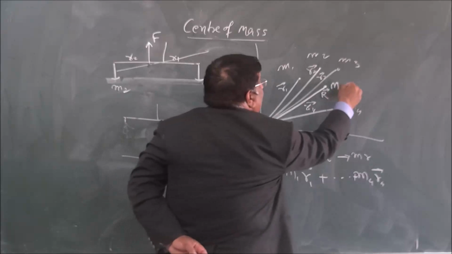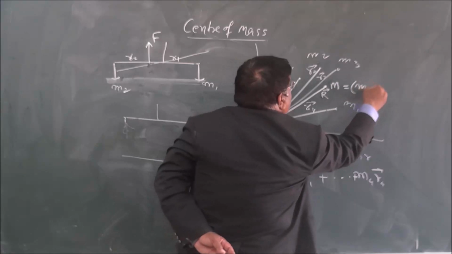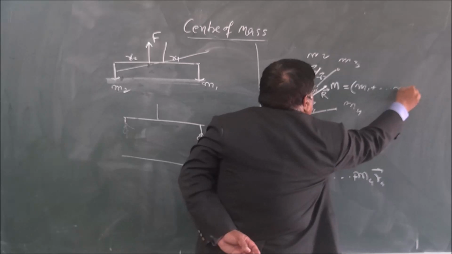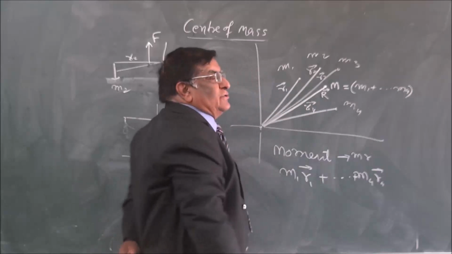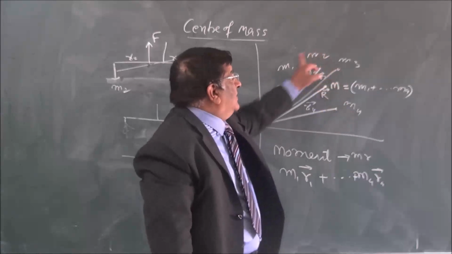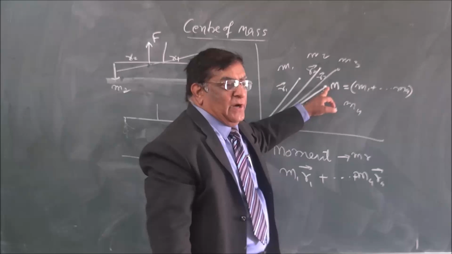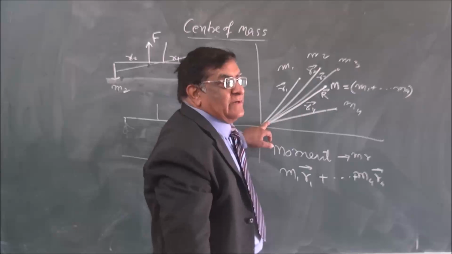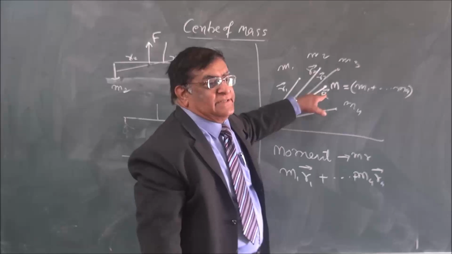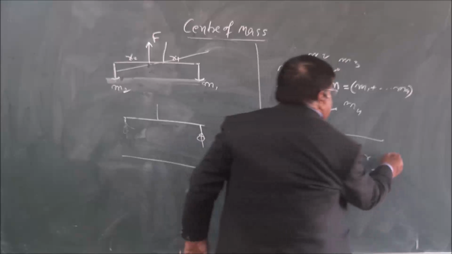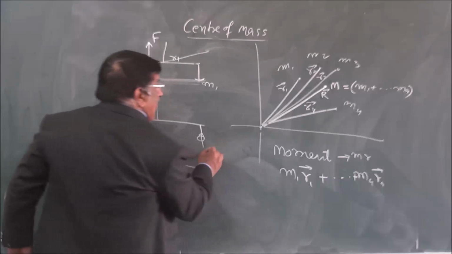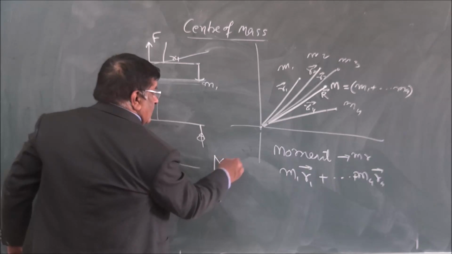M, and this M is equal to M1 plus M2 plus M3 plus M4. So the sum of all the masses, if placed at a single point, has position vector R, then what is the moment of this? Moment of this is MR.